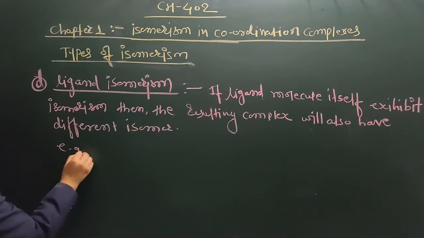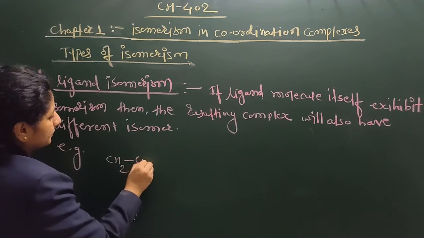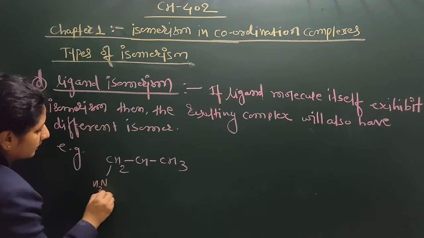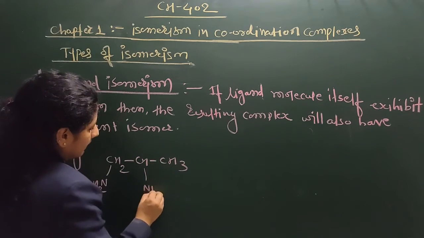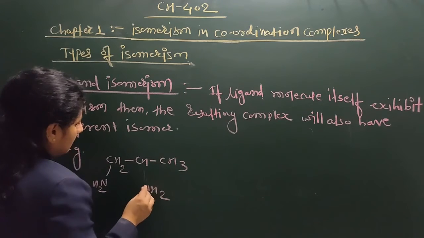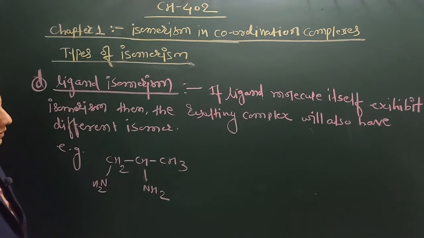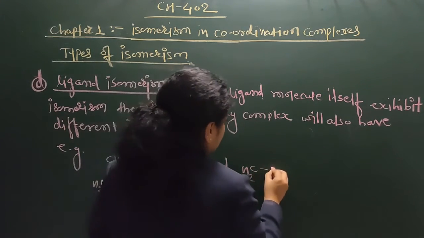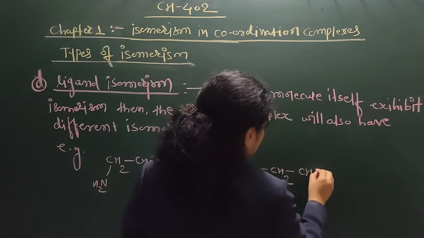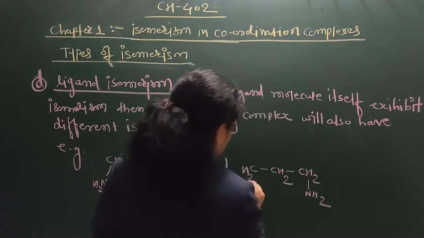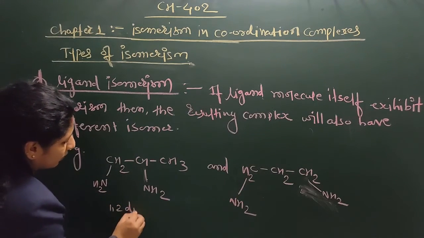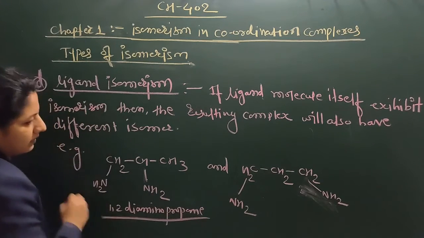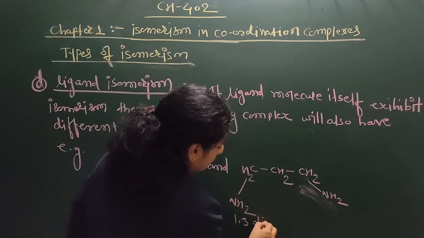For example, one structure is 1,2-diaminopropane and the other is 1,3-diaminopropane.